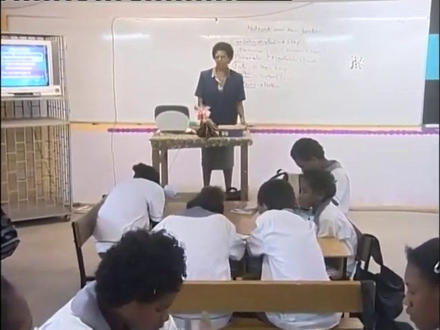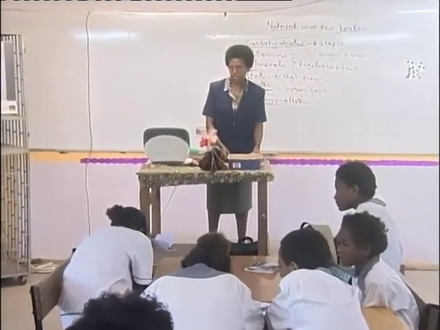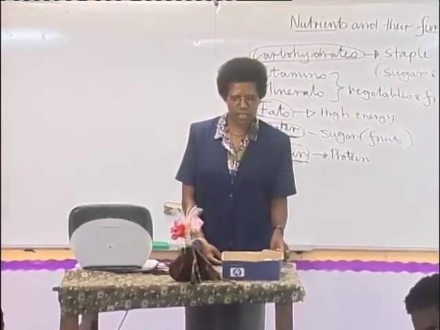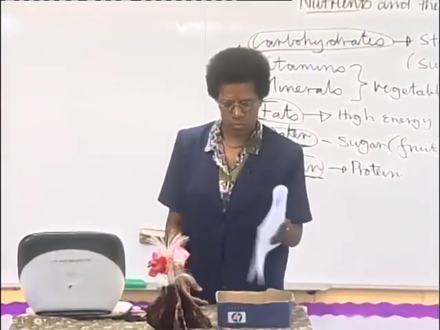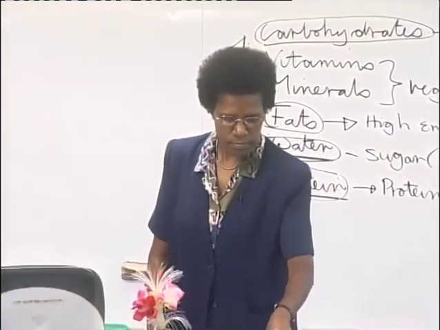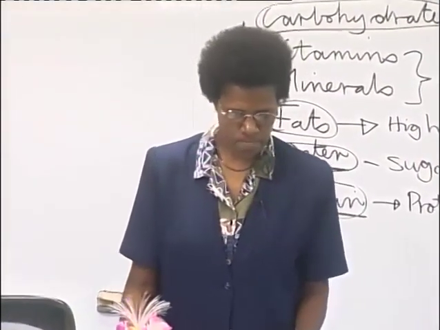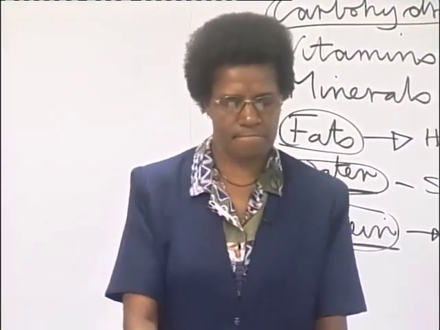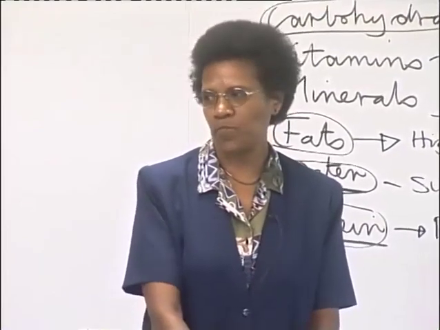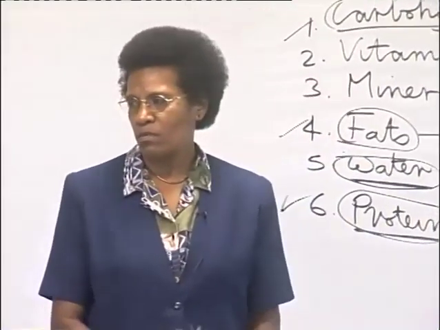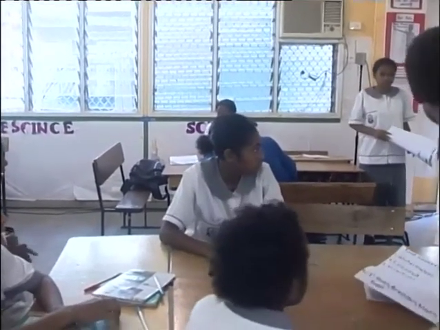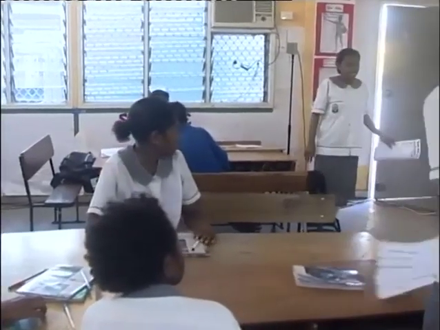Okay, if I can have groups 1 and 2, please. 1 and 2, you are working on the same activity. I'd like you to come out, those 2 who are presenting.